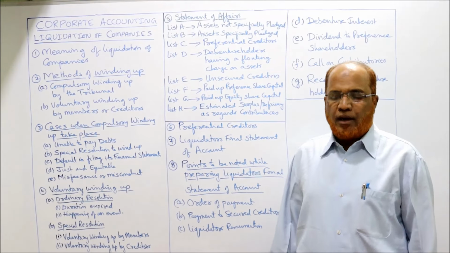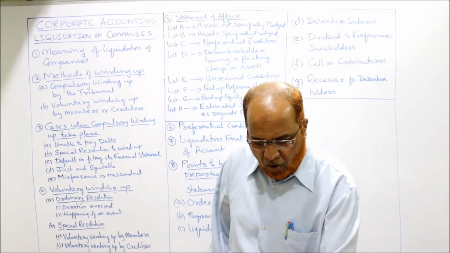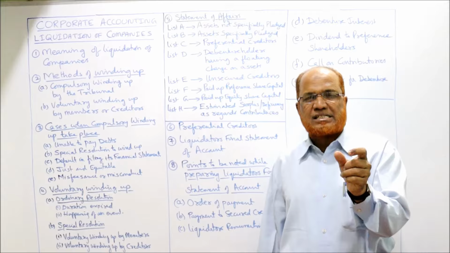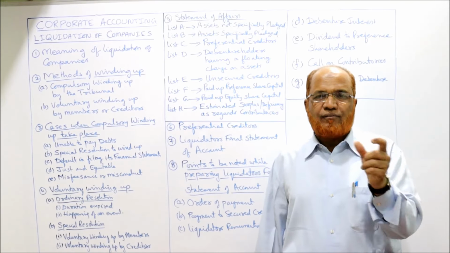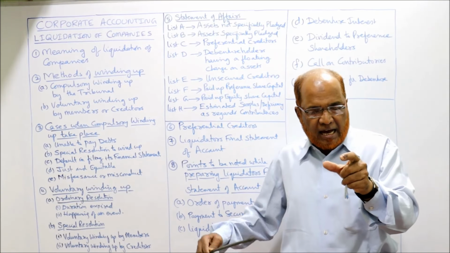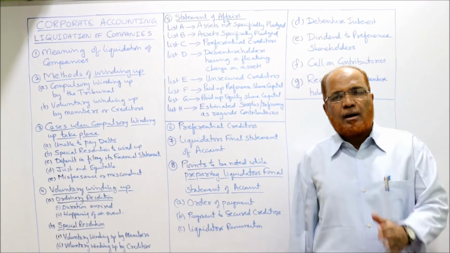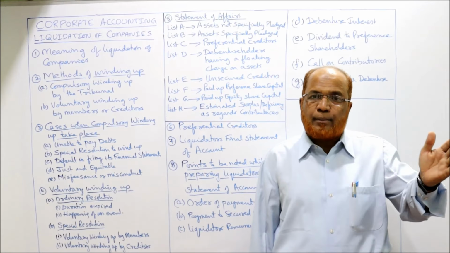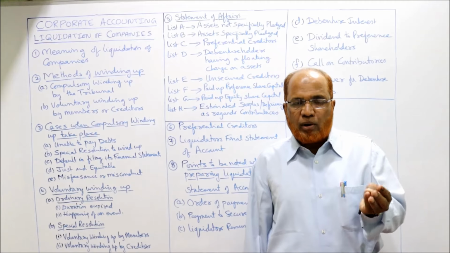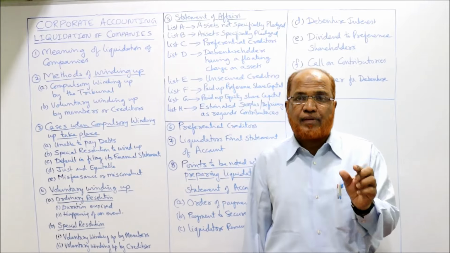These are called preferential. And the examples of preferential creditors are any taxes. First one, all the revenue and taxes and rates. All revenues, taxes, rates due to the government within a period of 12 months. Within the period that has arisen within 12 months from the date of winding up of the company. यानी कंपनी का जो डेट ऑफ वाइंडिंग अप है उससे पहले के 12 महीने के अंदर जो ड्यू हो गया, that amount of taxes or rates or duties which are payable to the government is a preferential creditor.